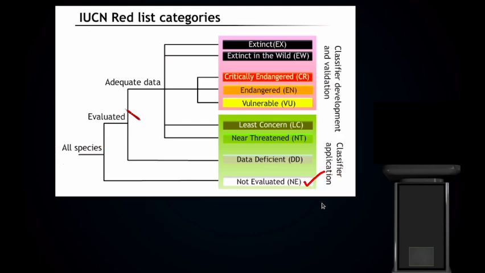Now, out of the species which are evaluated, some species do not have sufficient data to place them in any of the given categories. So, out of all the species, some are not evaluated. Out of the evaluated species, some do not have sufficient data to categorize them, and the species which have adequate data are categorized into these groups.